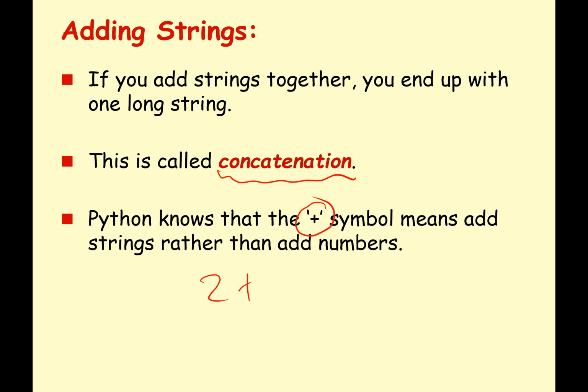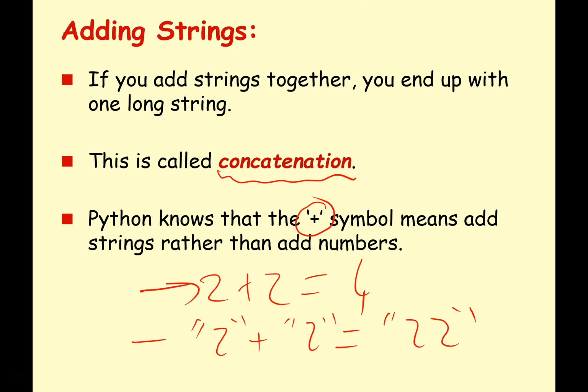So it knows that 2 plus 2 equals 4, but it also knows that "2" plus "2" equals "22". And I'll show you an example of that again in a minute, because you've got an important distinction between this and this, whether you're using numbers or whether you're using text.